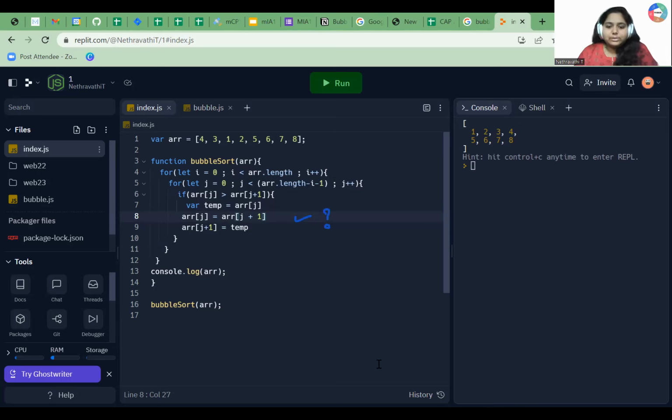As I explained before, in the previous class also, here we are going through two loops. So the time complexity is O of n square. And as we are not using any extra space, the space complexity is O of 1. So I think the bubble sort algorithm is clear to you all.